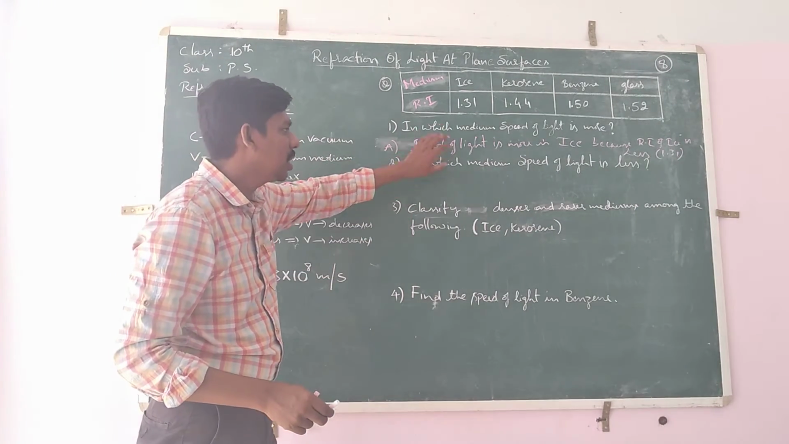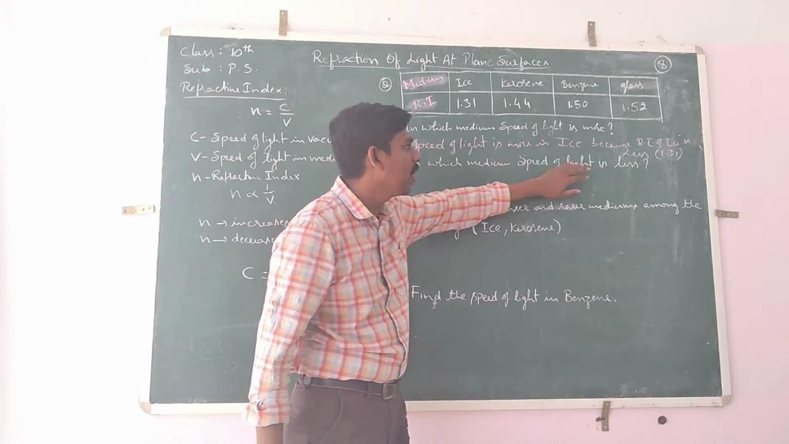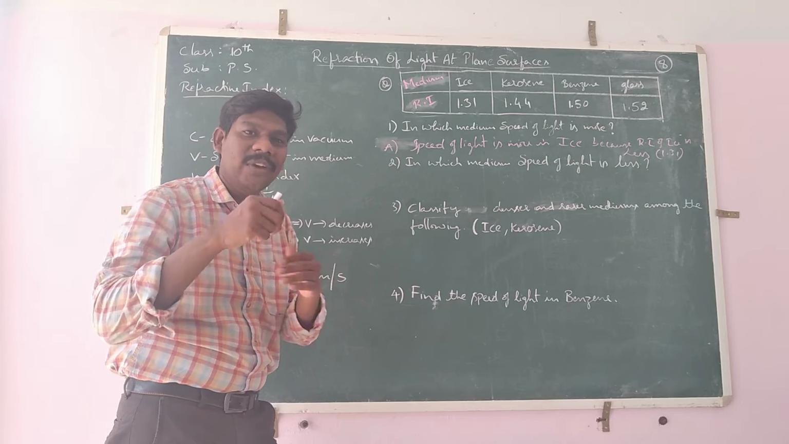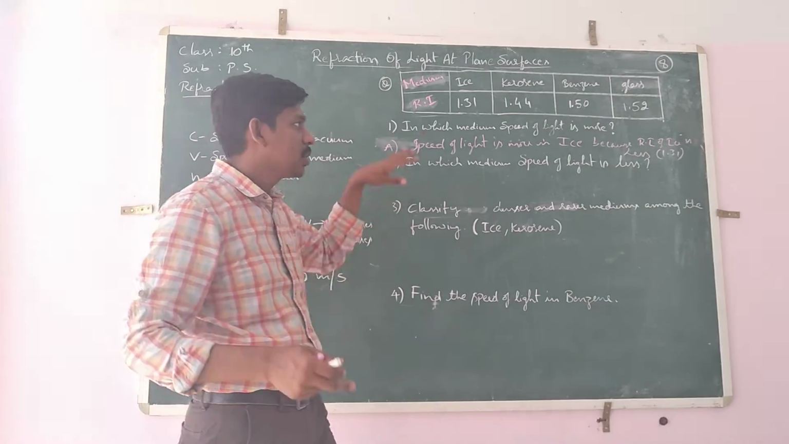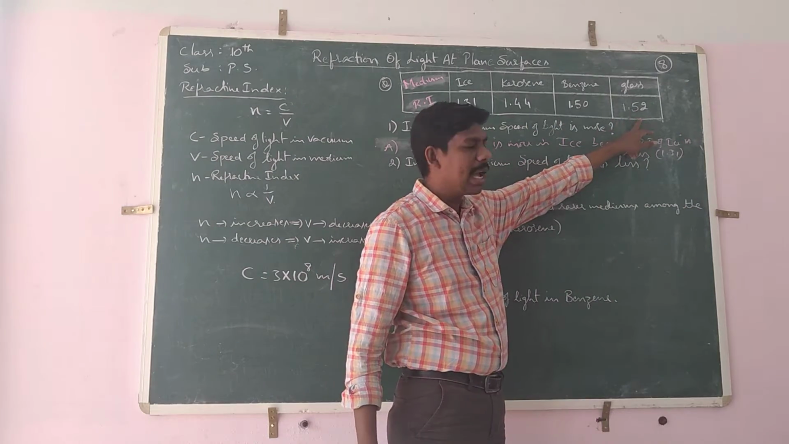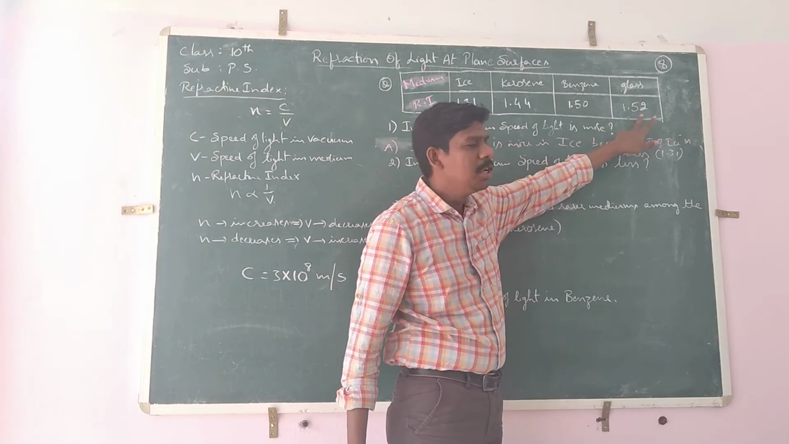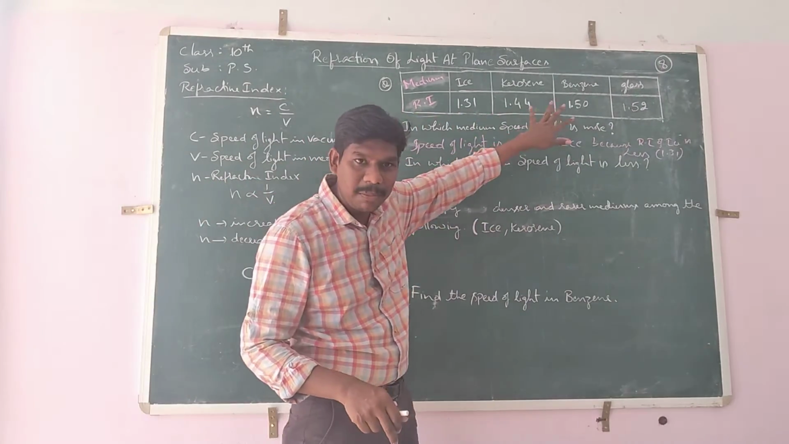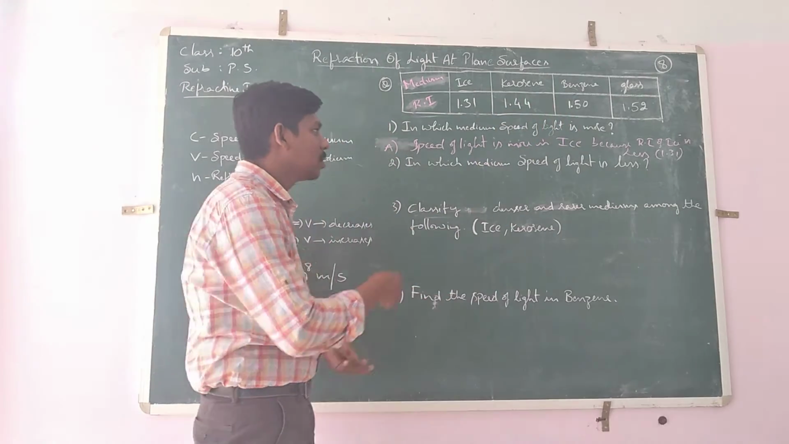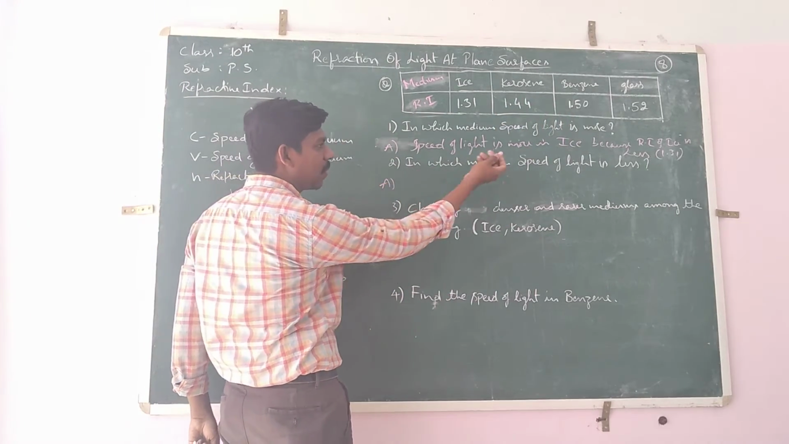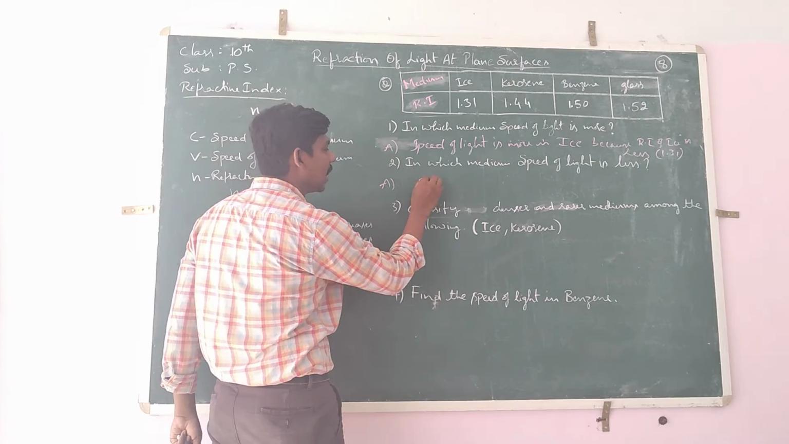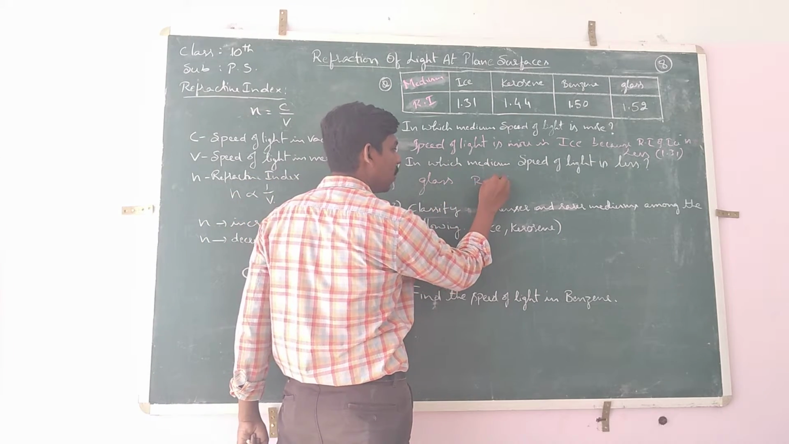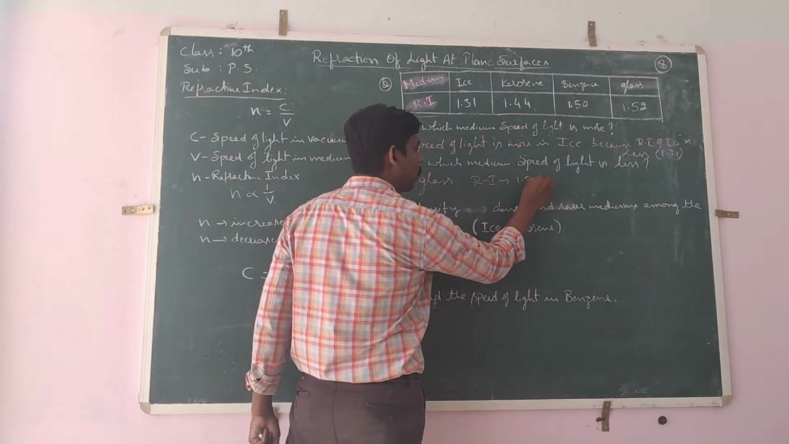Now based on this question, see the second one. In which medium is the speed of light less? The speed of light is less if the refractive index of the medium is more. So among the four values, what is the maximum refractive index? 1.52. So in glass, the speed of light is less, comparing the four mediums. So you have to write the answer: the speed of light is less in glass, because the refractive index of glass is 1.52.